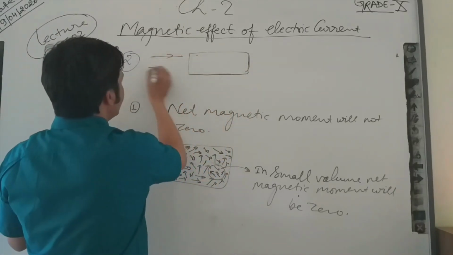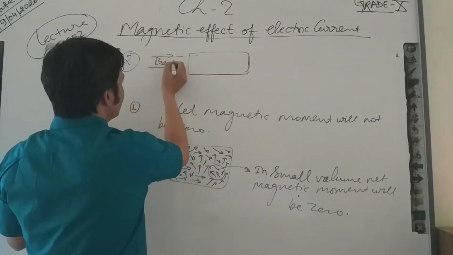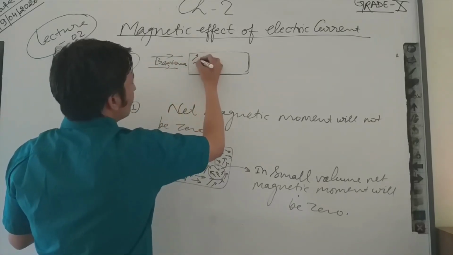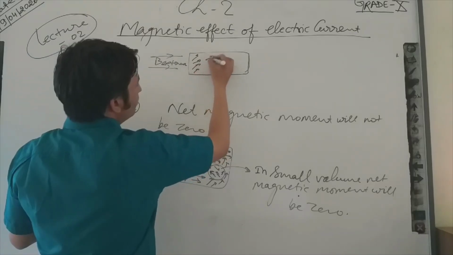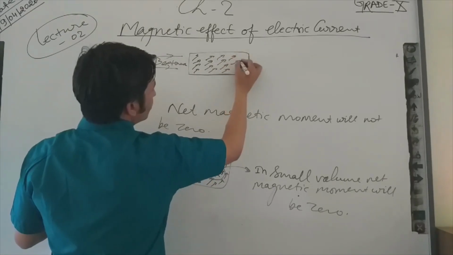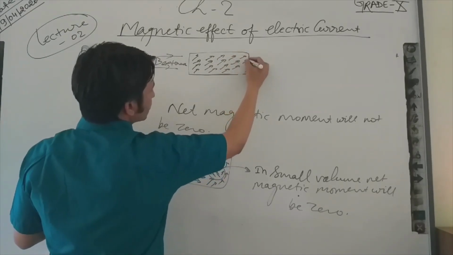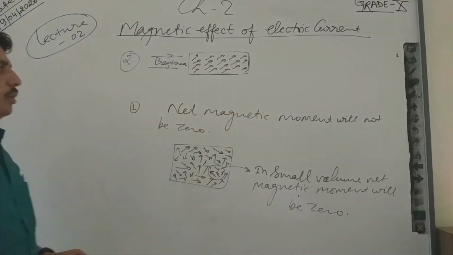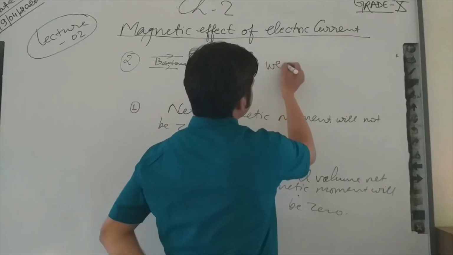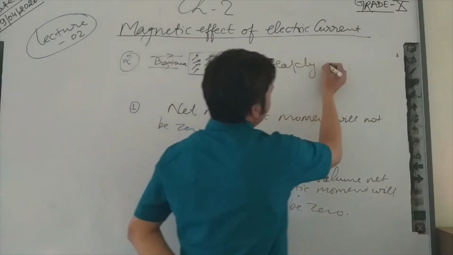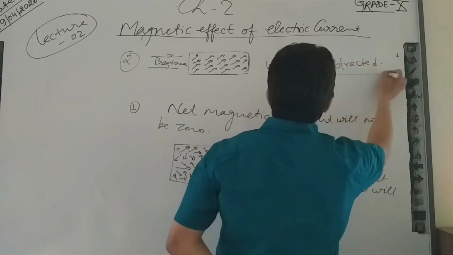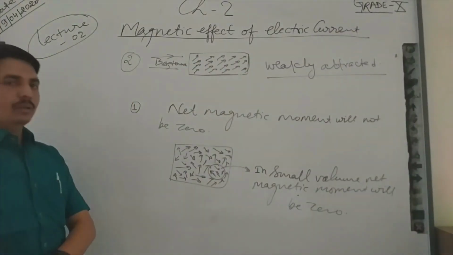They will align in this way, somehow, and so they will be weakly attracted towards the external magnetic field.